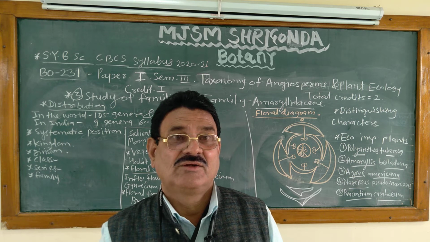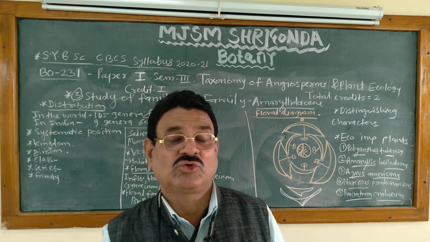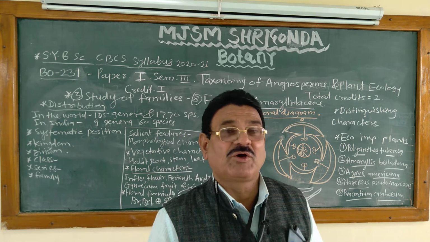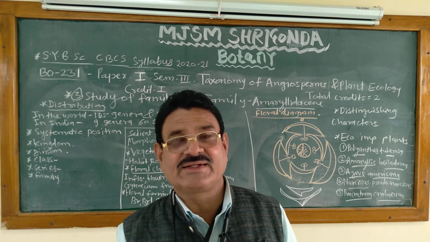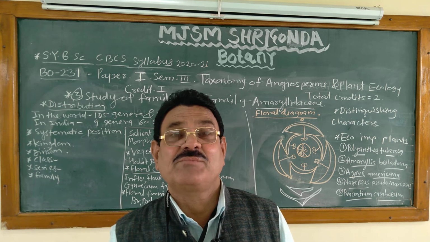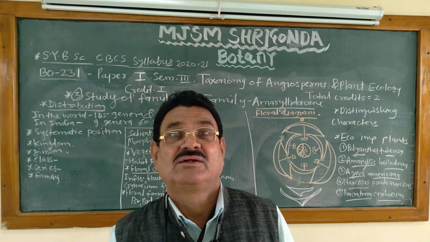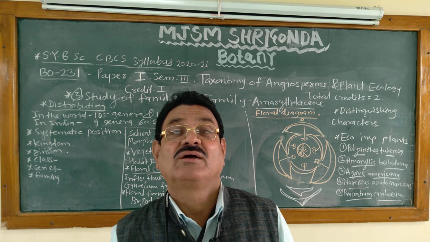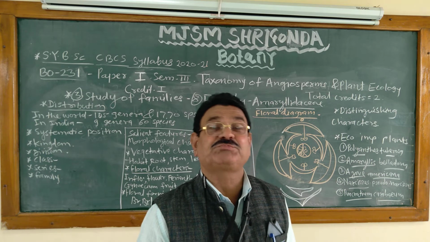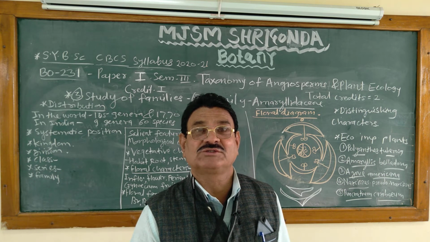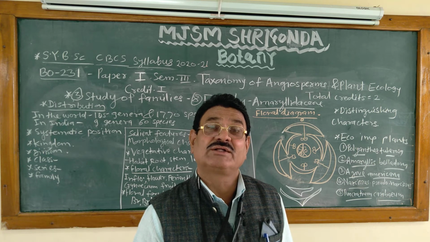Next, the floral characters. Before flower, inflorescence. The flowers are borne at the tip of the scape. What is the scape? Scape means a leafless stalk or peduncle bearing the flowers. Then it is a panicled spike, that is a racemose type of inflorescence. Spike means flowers without stalk, that is sessile flowers.